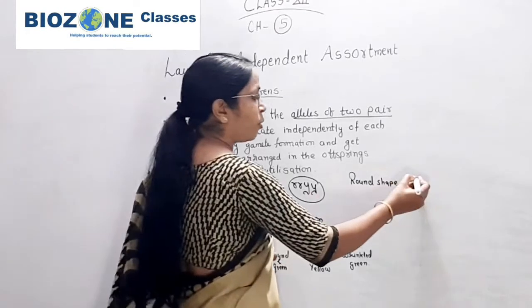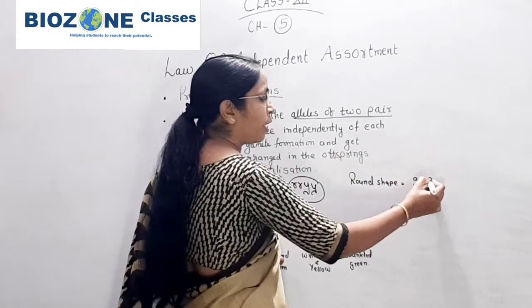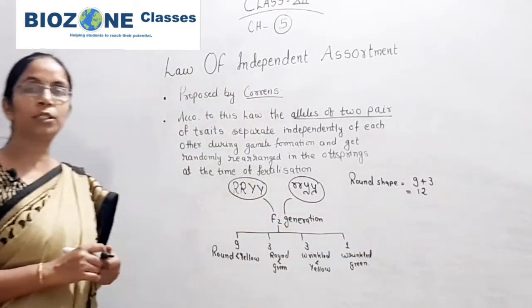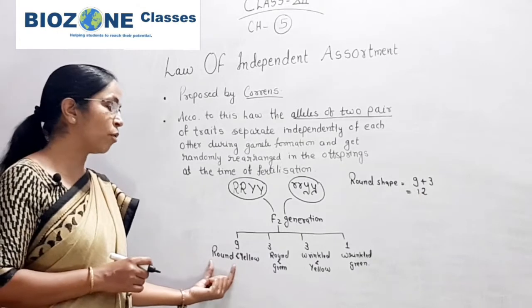So round shape appears in 9 plus 3, that means out of 16, 12 progenies are showing the roundness of the seed.